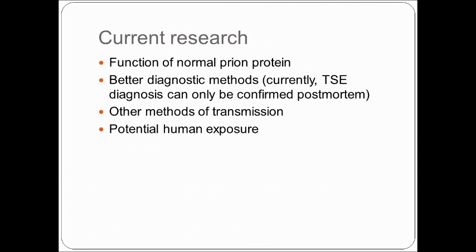There are currently no cures or vaccines for prion diseases, and a lot is still unknown about the infectious agents themselves. Current research on prions focuses on the function of the normal prion protein, the development of new diagnostic methods such as blood tests, other methods of transmission, and potential human exposure to prion diseases. Rapid developments are continually being made in this field, and it seems that it will remain highly exciting for the foreseeable future.